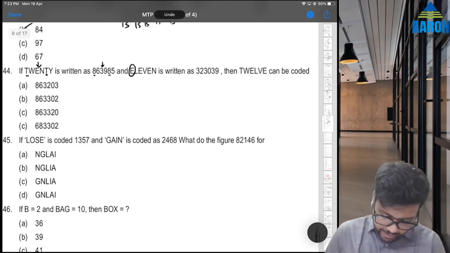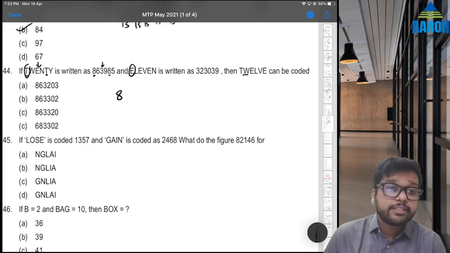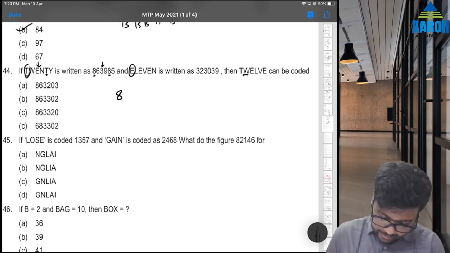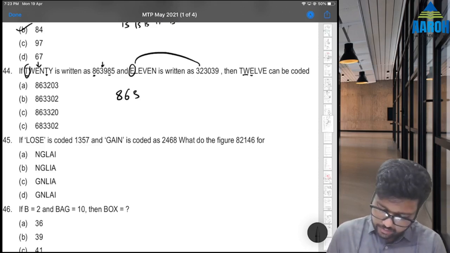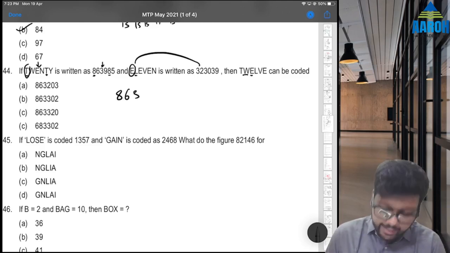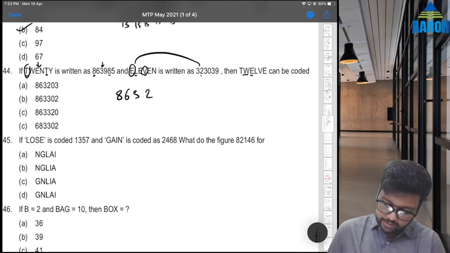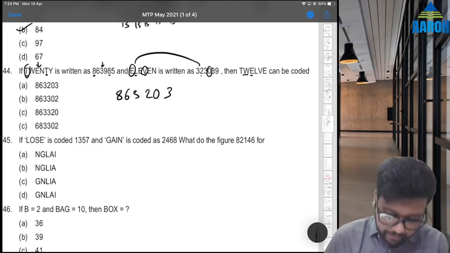12 T, T is the first letter, so 8. W, where did W come from? Second letter of 20, so 6. E, E we know is 3, from 11. L, V, where is L? L is here, second letter of 11, so 2. V is this fourth letter, that is this 0. And E, E is again 3. So 863203, option A will be the correct answer.